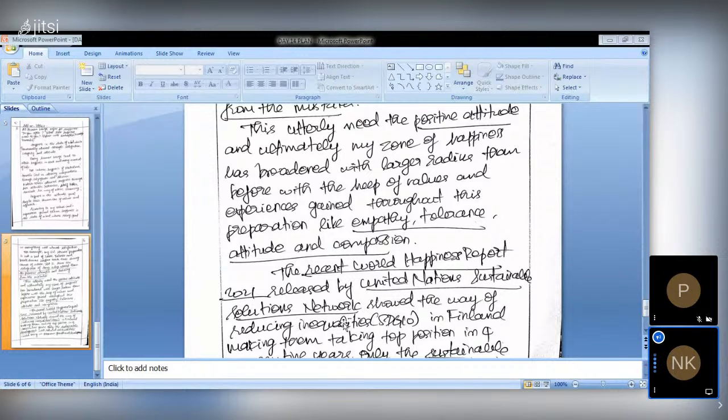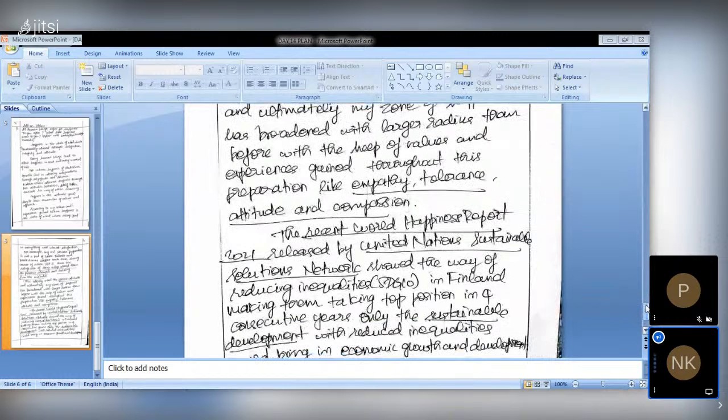Through reducing inequalities. While achieving Sustainable Development Goal 10, we can broaden the happiness to everyone. As a bureaucrat, from a bureaucratic perspective, you should write the conclusion here.